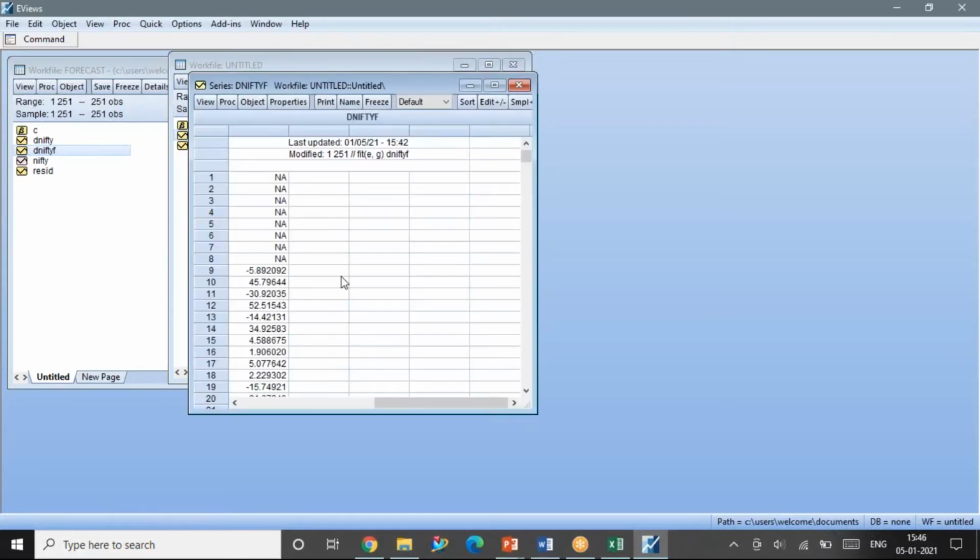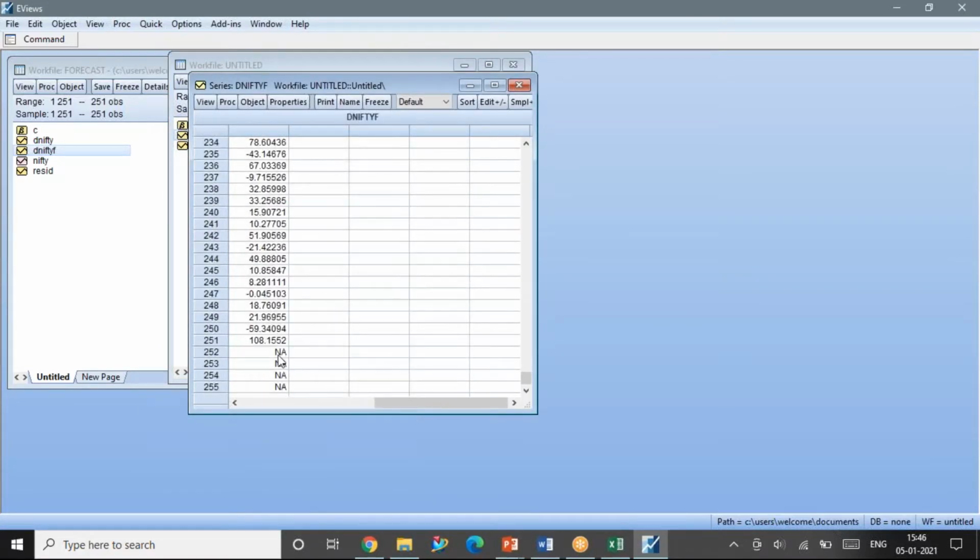Now if I click on this Nifty forecast, I can see beyond 251. Earlier it was 251. Sorry, I have to do the forecasting once again.